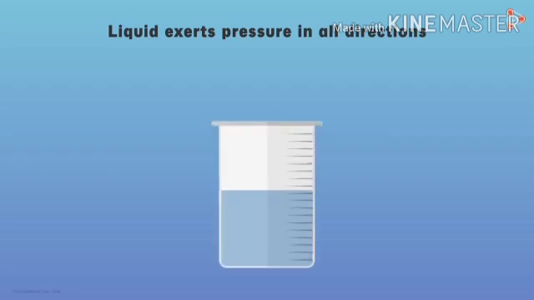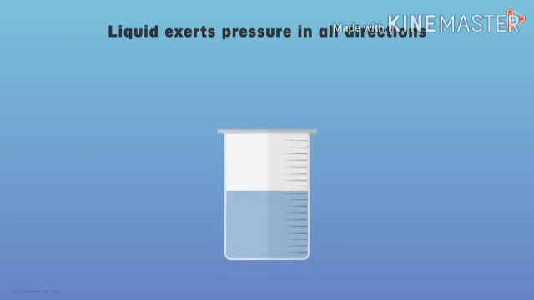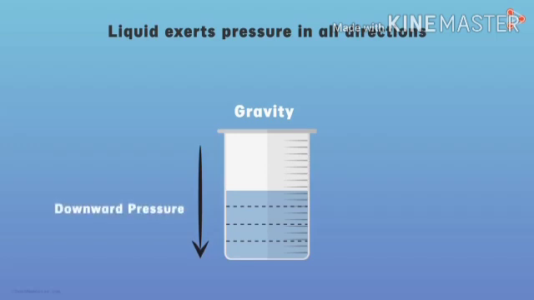In our previous video, we studied that liquid exerts pressure in all directions. For example, here we have water in a beaker. Due to gravity, this water is pulled down towards the earth. If we divide this water into different layers, then each layer is being pulled down by the earth. Due to this pull, water exerts downward pressure and this pressure is uneven throughout.